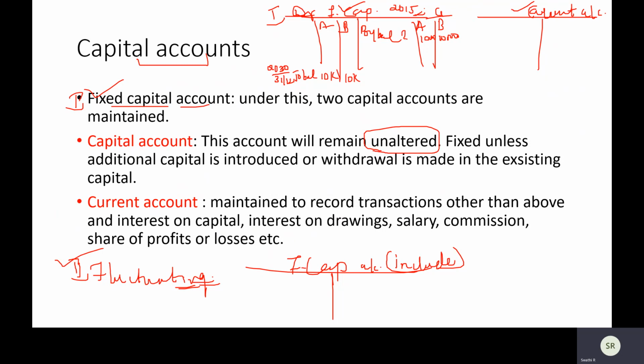What did you start the business with? This. But did you put in any additional capital at any point of time? Maybe in the year 2018, you put in some capital. So what is that? It will be by bank, as additional capital. Just as an assumption, say only this partner did, and the other didn't put in anything. Only this one put in an extra 5,000 as additional capital. Then as on 31st December, what will be the balance? It won't be 10K, it will be 15K.